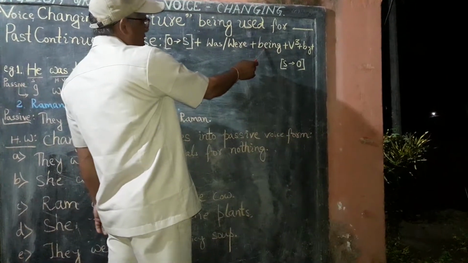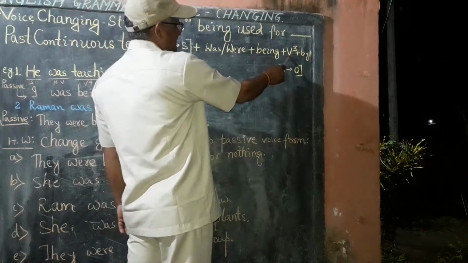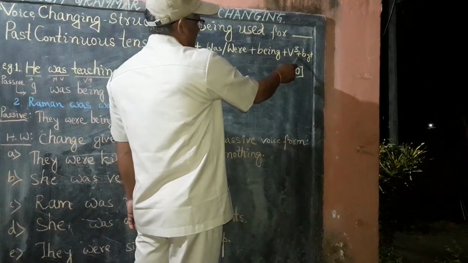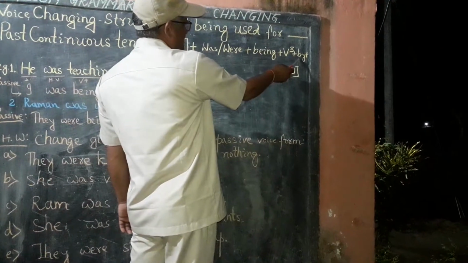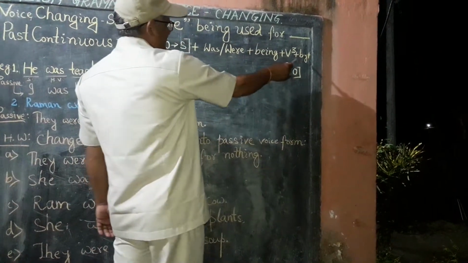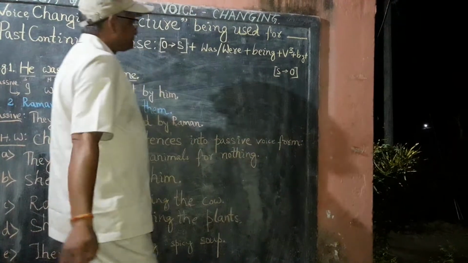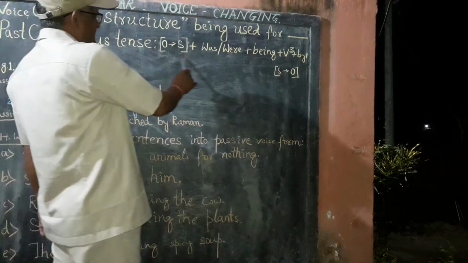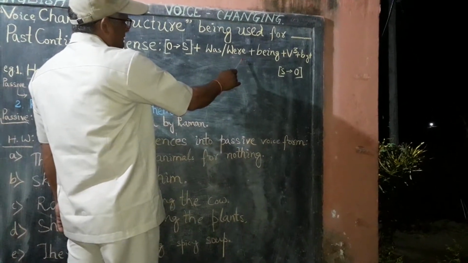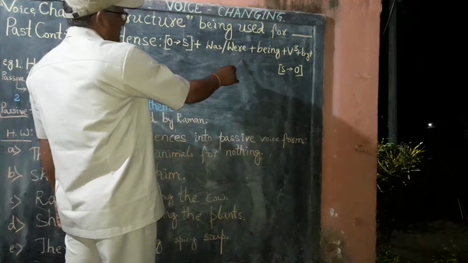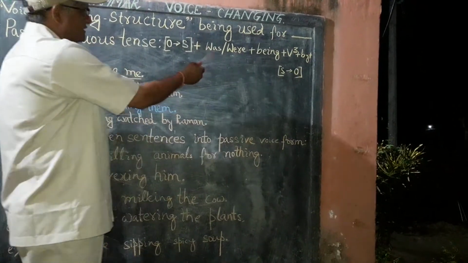Thereafter being is used, then the third form of the verb is used, and as per need we additionally use by, and finally the subject is changed into the object. This is the structure prescribed for changing sentences of past continuous tense into passive voice form.